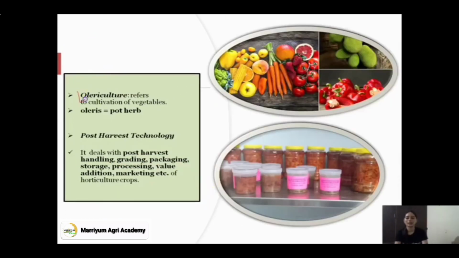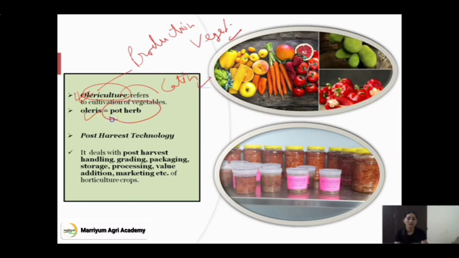Next division is olericulture. Olericulture is basically the science that deals with production and management of vegetable crops. It covers raising vegetables to harvesting vegetables and several intercultural operations. The word olericulture is derived from a Latin word, and the meaning of oleris is pot herb. So this is another important division of horticulture which deals with production and management of vegetable crops.